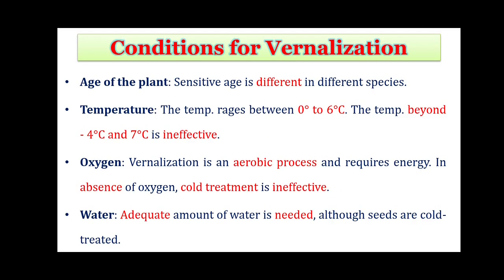Now, what are the conditions for vernalization? Of course, the age of the plant affects vernalization. The sensitive age is different in different species. The temperature range for vernalization is from 0 to 6 degrees Celsius, but below -4 degrees Celsius and above +7 degrees Celsius, the treatment is ineffective. Vernalization is also an aerobic process and it requires energy. So in the absence of oxygen, cold treatment is ineffective, and an adequate amount of water is needed for the plant to show flowering during the vernalization process.